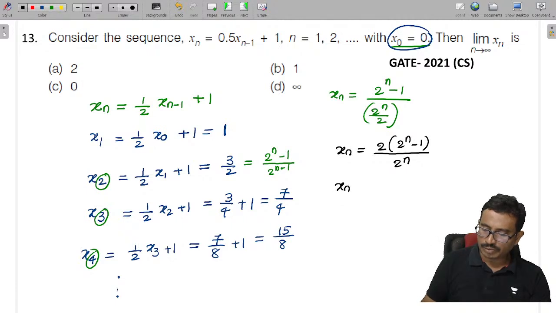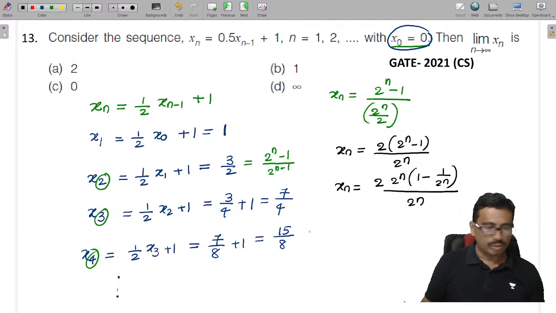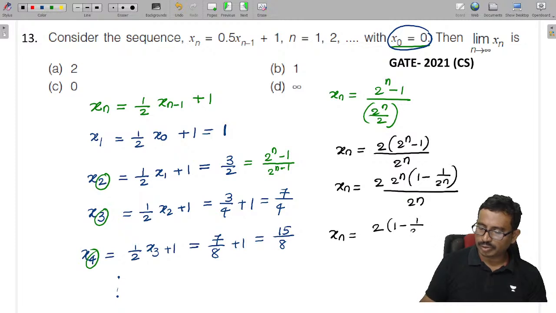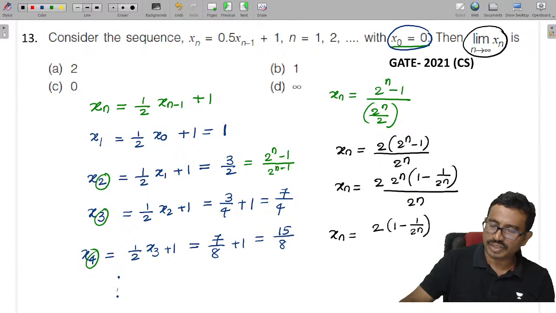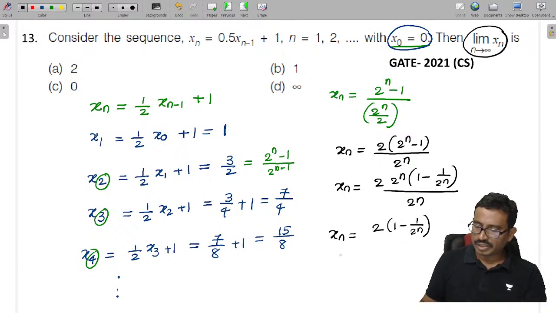Now what I am doing now: xn is given as 2 into, if I take all the 2 power n outside, 1 minus 1 by 2 power n, by 2 power n. Now here, 2 power n will get cancelled, so xn value becomes 2 into 1 minus 1 by 2 power n, as n value tends to infinity.